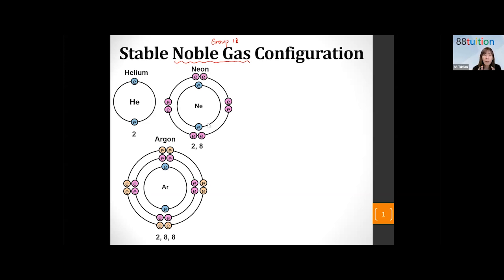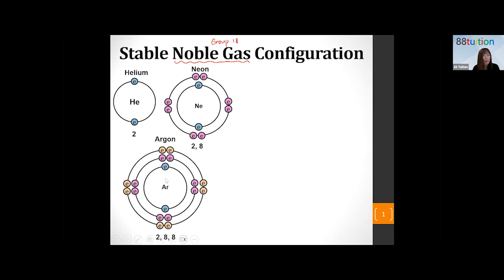So long as the electron shells are fully filled, there is no need for the atom to lose or gain electrons. They are very stable already. They are happy on their own. They don't want to form partners with anybody. They want to be alone. So this is something that you got to know.